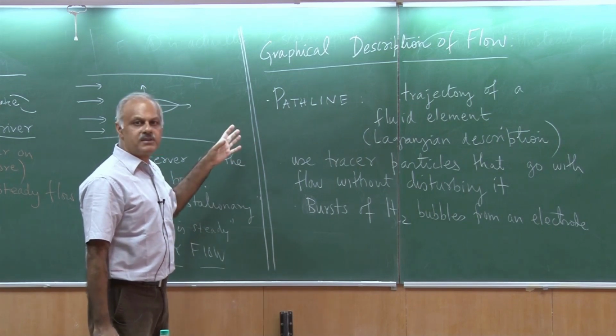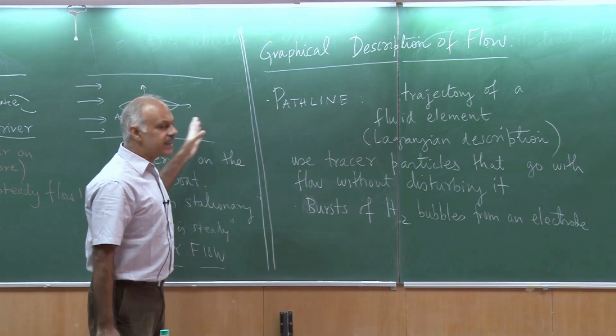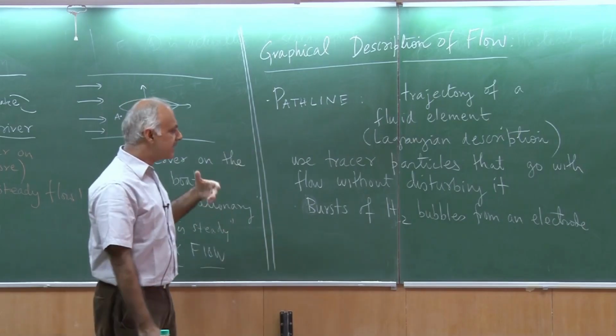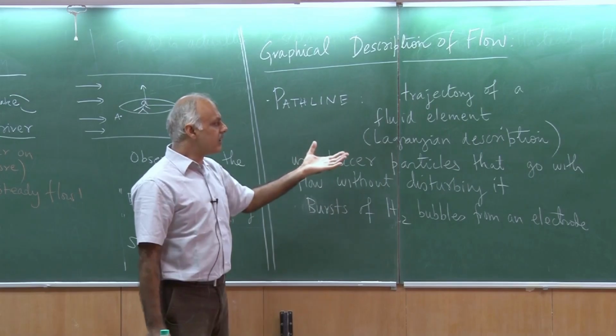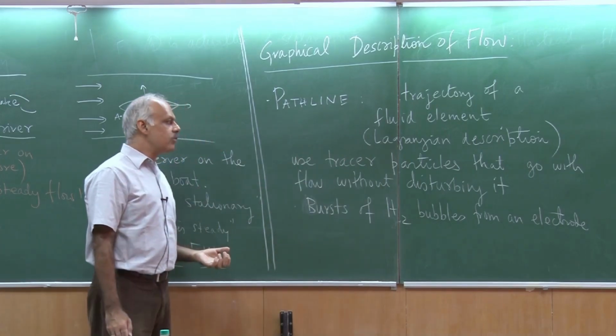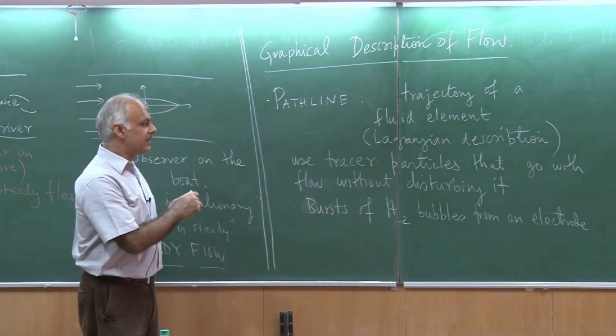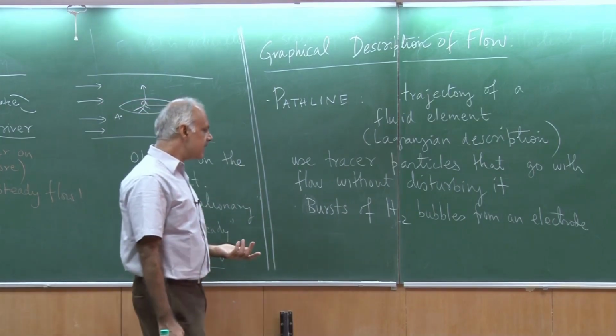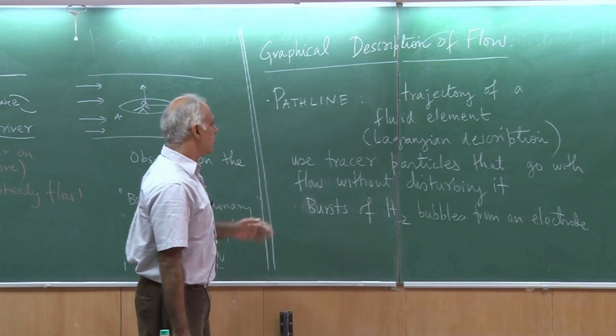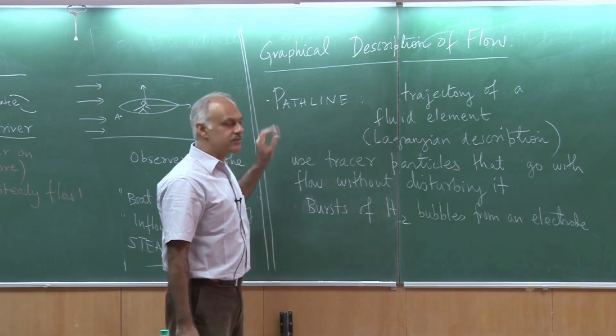So, some hydrogen bubbles are created and they are carried with the fluid. Okay. So, if I can track the hydrogen bubbles as they move along, I would be able to see what is happening to my flow. For example, I can measure the speed of the bubbles and so on and so forth, their relative movements to each other and so on. So, that is path line, very, very intuitive.